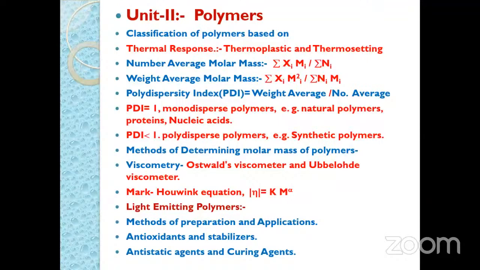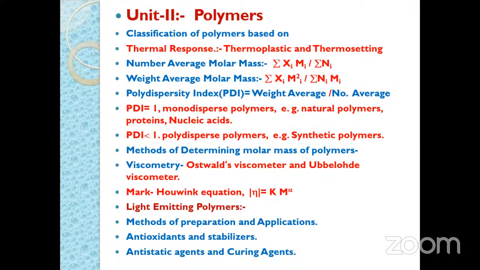Regarding the weight average molar mass, it depends on both the number of polymer molecules and also the size or shape of the polymer molecules. That is nothing but the weight average molar mass, and in that the example is light scattering for weight average.